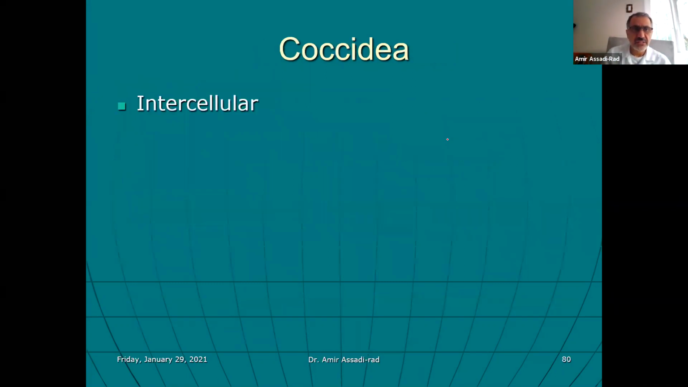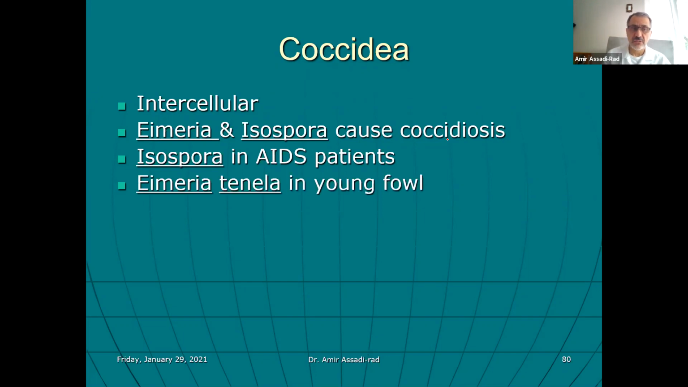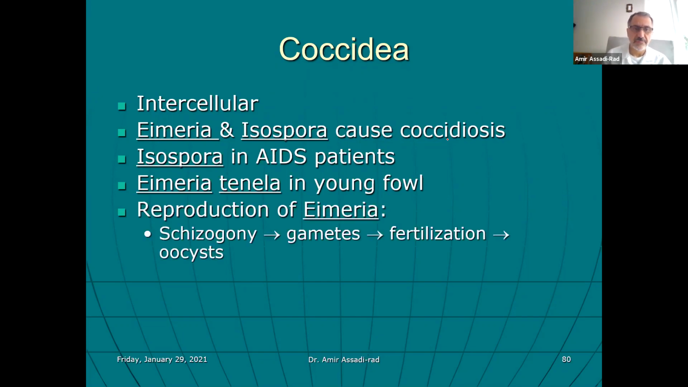So anyhow, Coccidia again, intracellular. Eimeria and Isospora cause coccidiosis in chicken farms and poultry farms, turkey and chicken. I've heard horrible stories. The farmers get up the next day and everything is dead on the farm. Isospora in an AIDS patient can cause a problem. Eimeria tenella, again in chicken, in poultry farms, turkey and chicken, can cause a lot of problems.